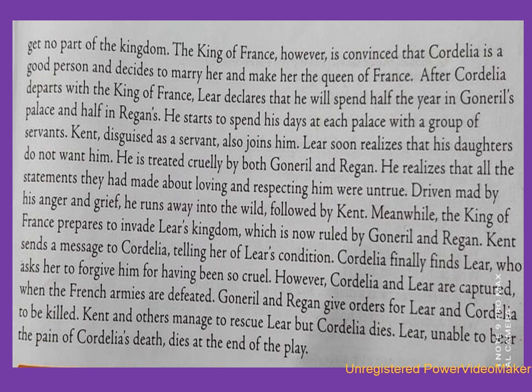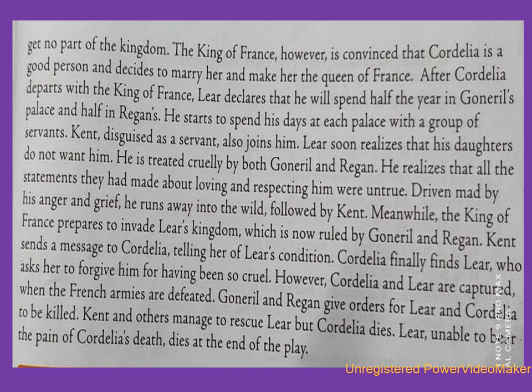He is treated cruelly by both Goneril and Regan. So he is treated badly by both the daughters. He realizes that all the statements they made about loving and respecting him were untrue. So all the statements which they made, that they love him more than their life, were untrue.